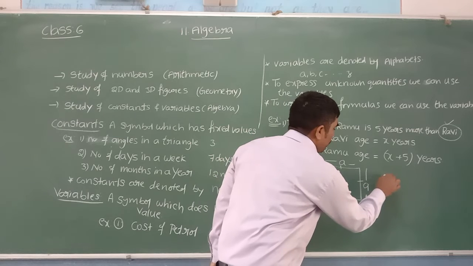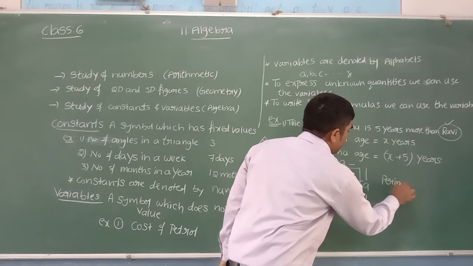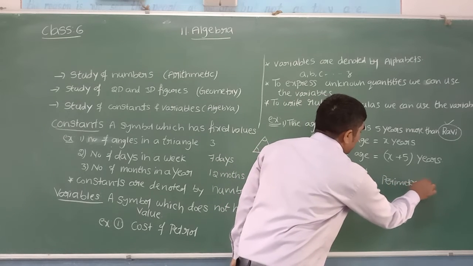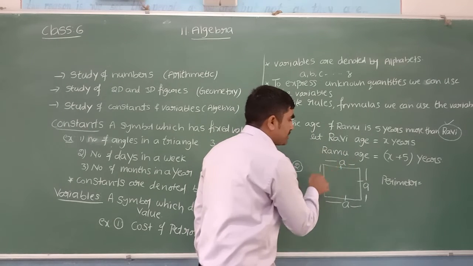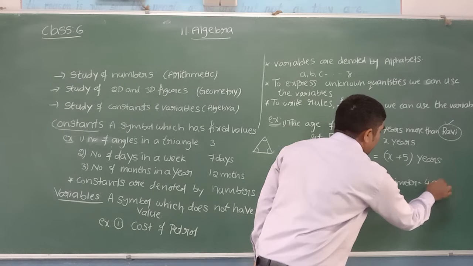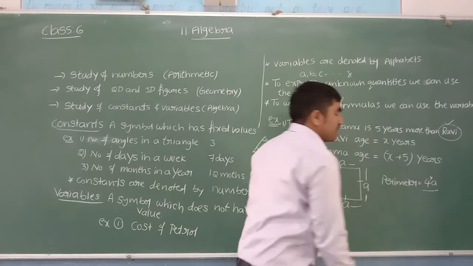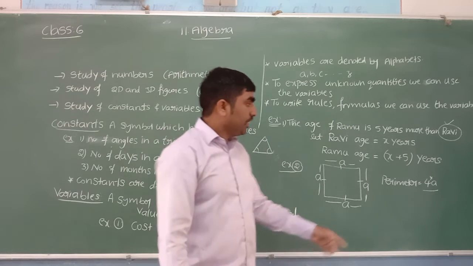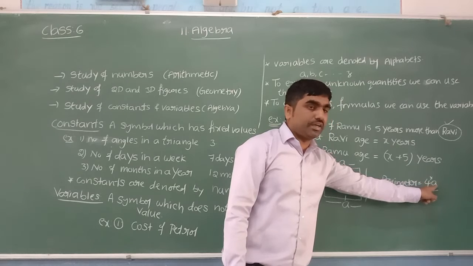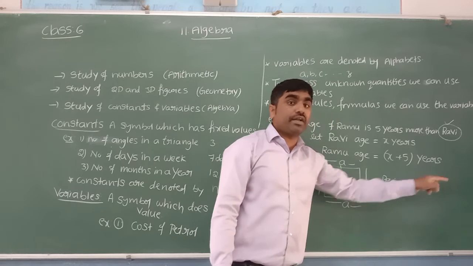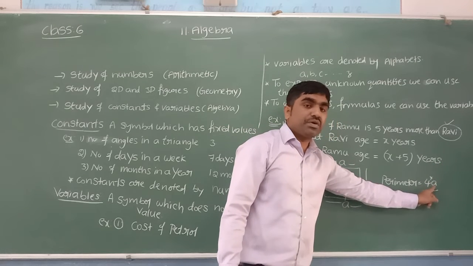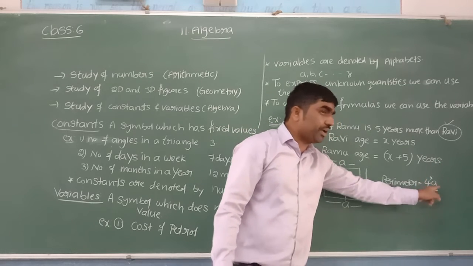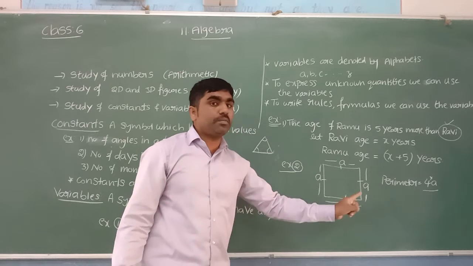Children, can you tell me what is the perimeter of this square? Perimeter is equal to the sum of all sides. A plus A, 2A, plus A, 3A, plus A, 4A, 4 into A, where A is equal to the length of the side. If the length of the side is 3 centimeters, 4 into 3, 12 centimeters is the perimeter. If the length of the side A is 5 centimeters, 4 into 5, perimeter is 20 centimeters.